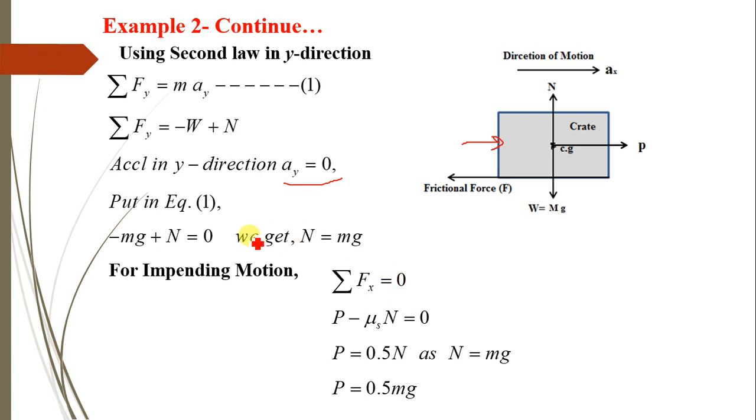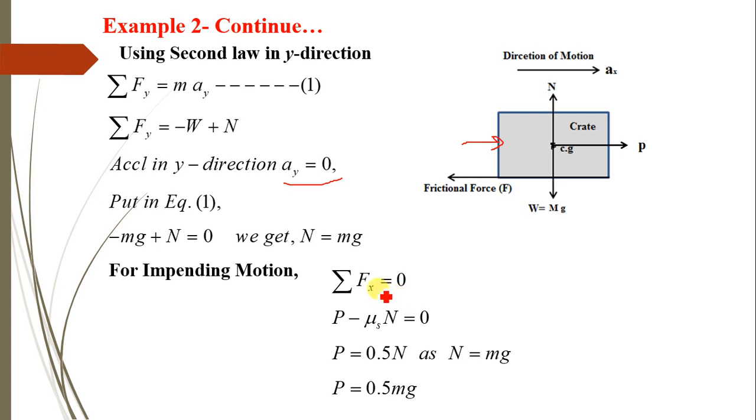Now here, for the impending motion state, summation of Fx equals 0. Impending motion state means that the body is at equilibrium condition or at rest. So in equilibrium we know that summation of Fx equals 0 and summation of Fy is 0.